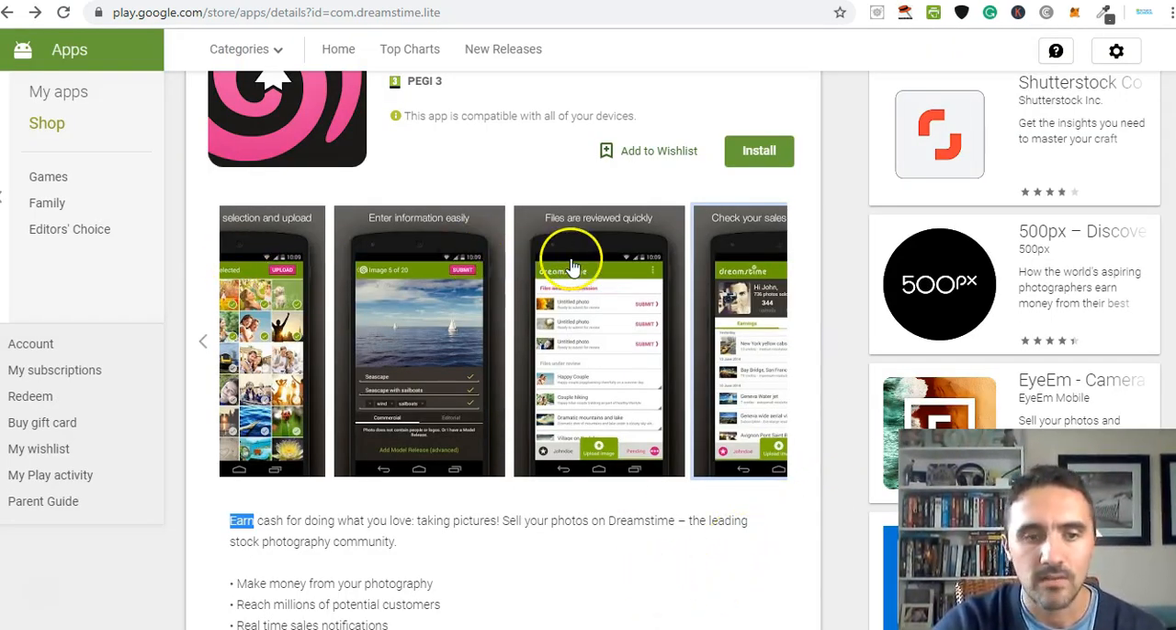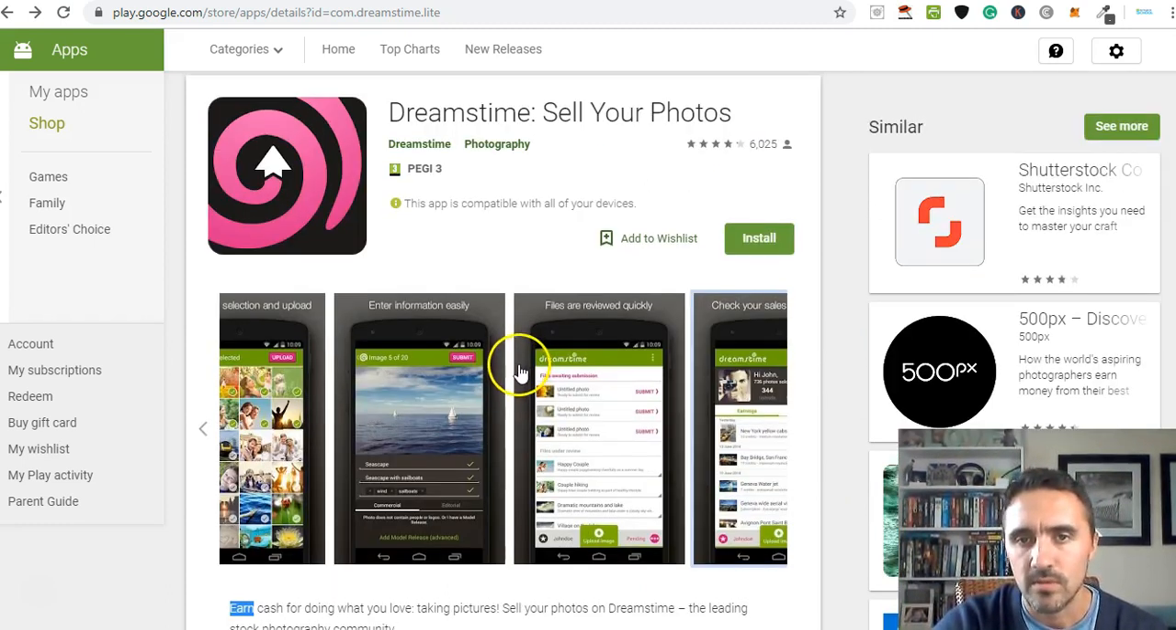It's also, I mean, go ahead and have a look at the iPhone, the iOS on Apple. Go ahead and have a look at that. But the downloads are pretty similar. The reviews are pretty similar as well.